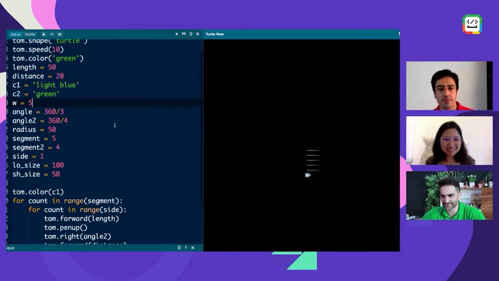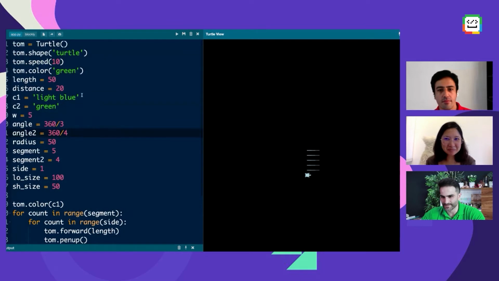So now let me see what we have here. First line, Tom is there always and forever. Then speed, and color is green. Length is 50, distance is 20, C1 is light blue, C2 is green, W is 5, angle is 360 divided by 3, 120.